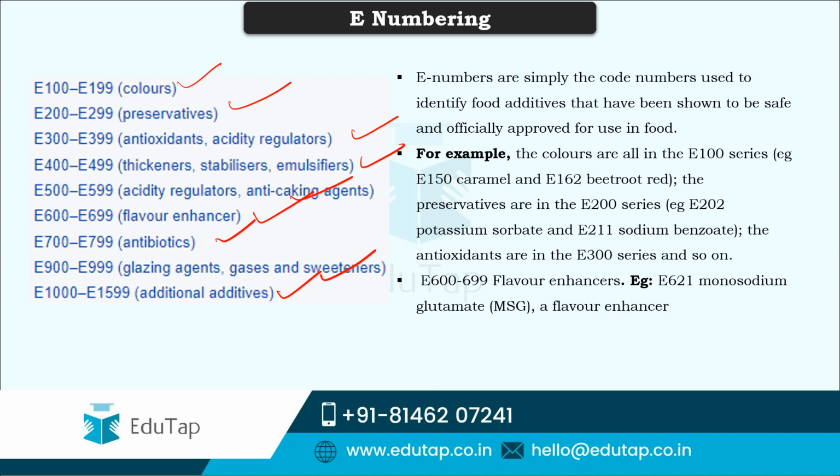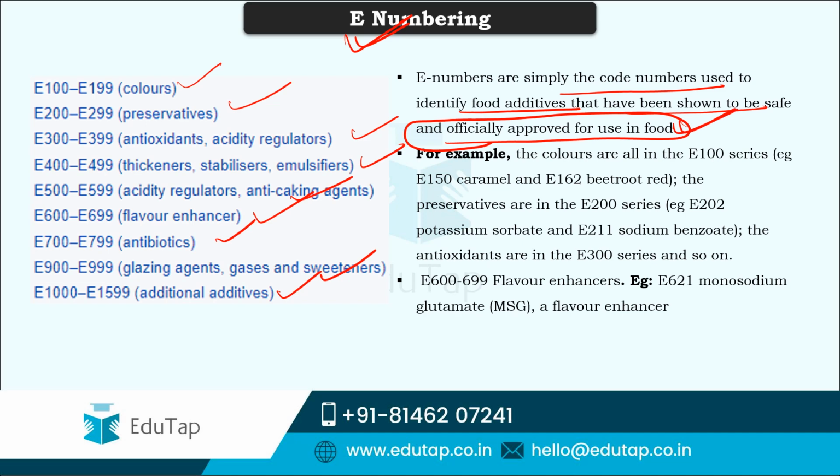There might be various chemical names and local names for all of these, so the European Union has given an E numbering. This is generally applicable in the European Union only. These are simply code numbers used to identify those food additives that have been shown to be safe and officially approved for use in food. Only if they're officially approved can they be used.